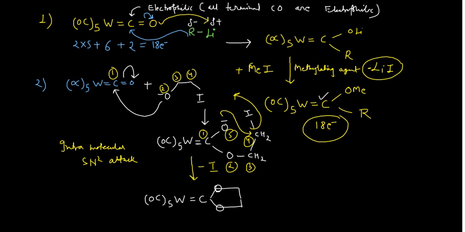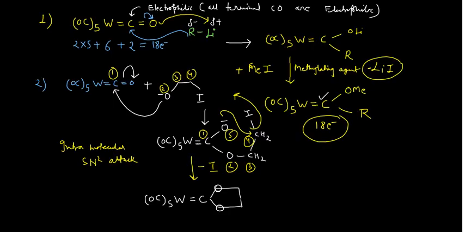Now moving to the next method, how we can prepare. See, we can simply reduce the metal carbonyls by alkali metals. So number 3, what we have written earlier was number 2, this is number 3. In number 3 I am using this color: reduction of the metal carbonyls with alkali metals.